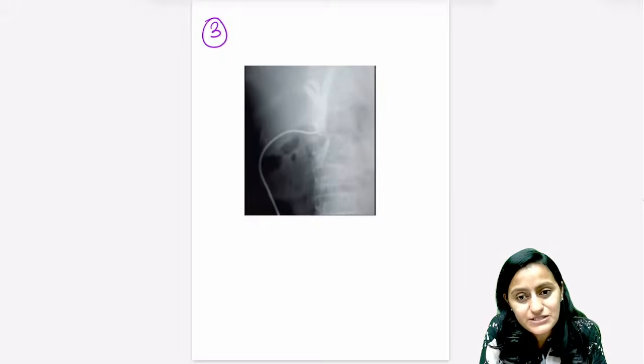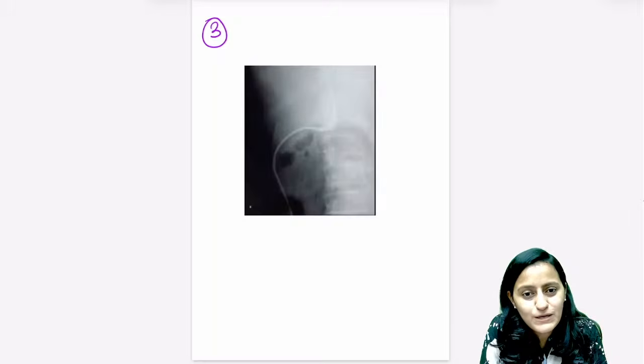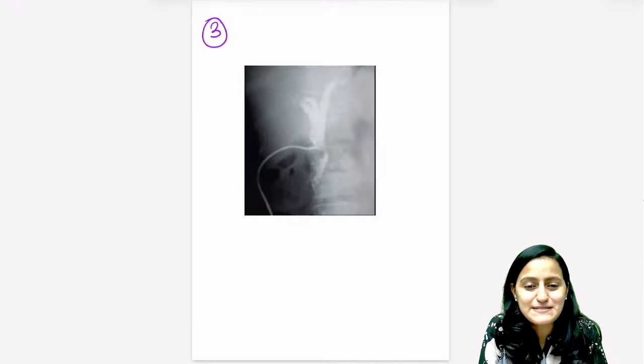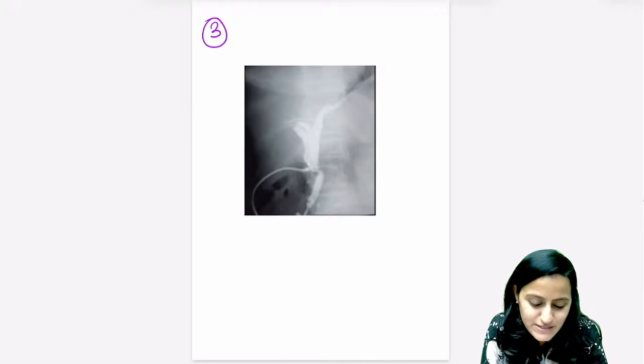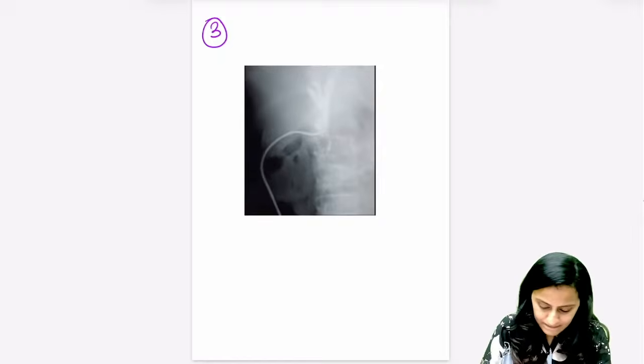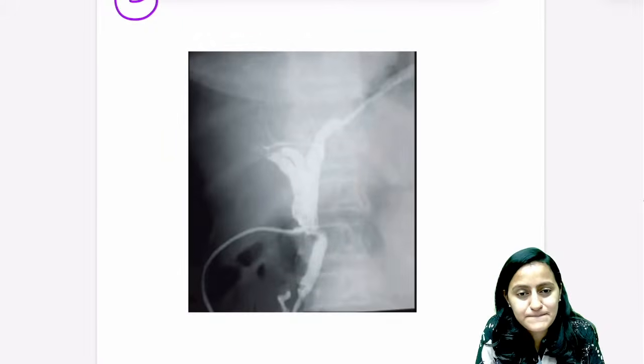Identify this procedure now. What do you think is this procedure? I'm not giving you any options. Let's see if you're able to identify this without any background history or without any options. You want me to zoom in? I'll zoom this.